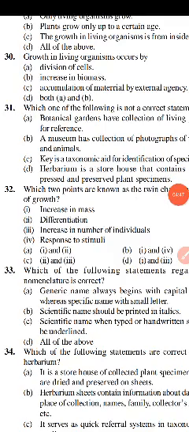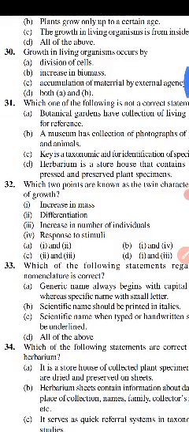Very important. See, option A is division of cells, option B is increase in biomass, option C is accumulation of materials by external agency, and the last option D is both A and B. Let us observe the options.